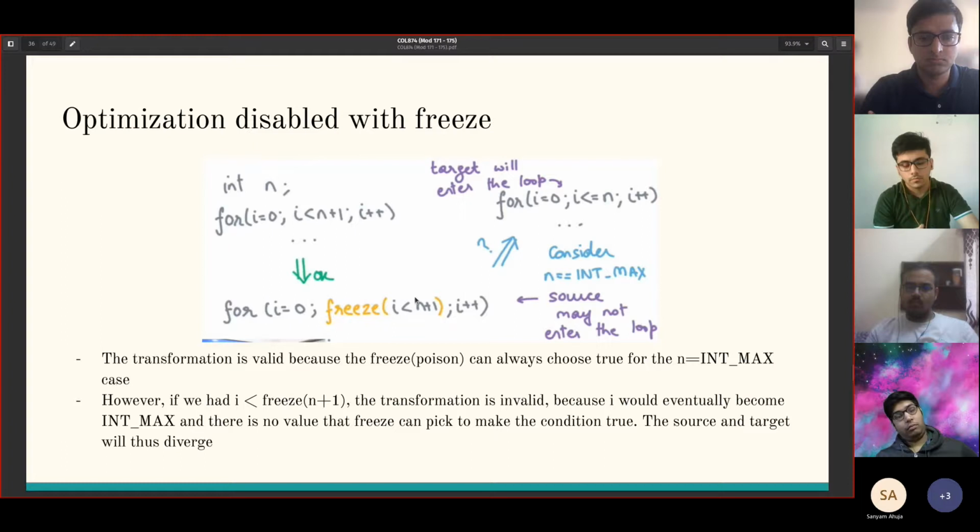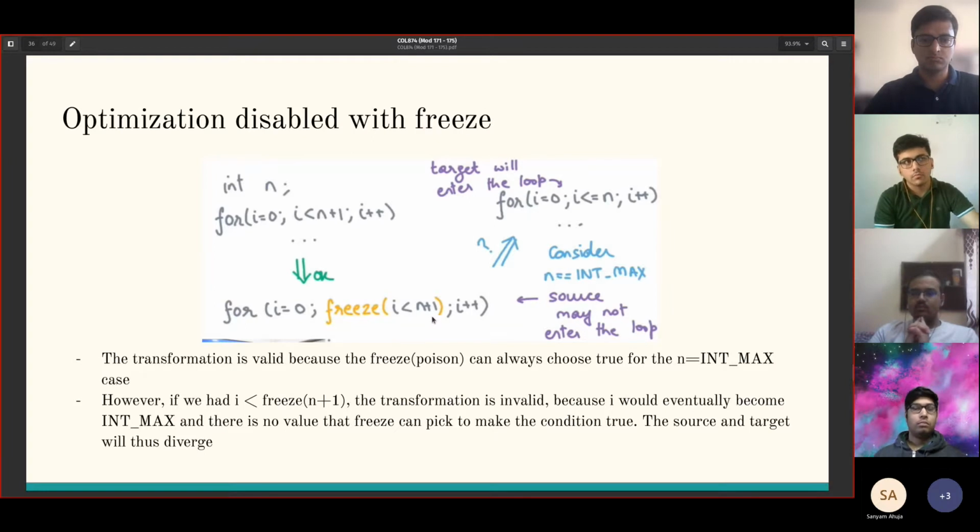Since we're freezing the entire expression, the transformation is valid because signed integer overflow is considered poison, and so freeze of poison can be true or false. It is possible for the compiler to always choose true in this case. Just like in the target program, since this is int max, this is always going to be true. The compiler can choose true here all the time, and so this transformation is valid.